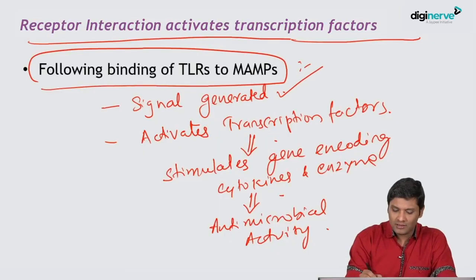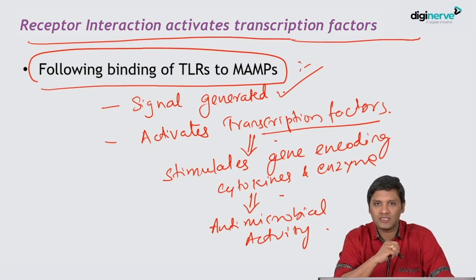So how does innate immunity take place? Step 1: when a foreign infection occurs, the cells mediating innate immunity, like NK cells or phagocytes, go to the site of action. The first interaction is the receptor interaction. The toll-like receptor of the host cell binds to the MAMP molecule of the microbial surface, following which a signal gets generated. The signal in turn activates transcription factors.